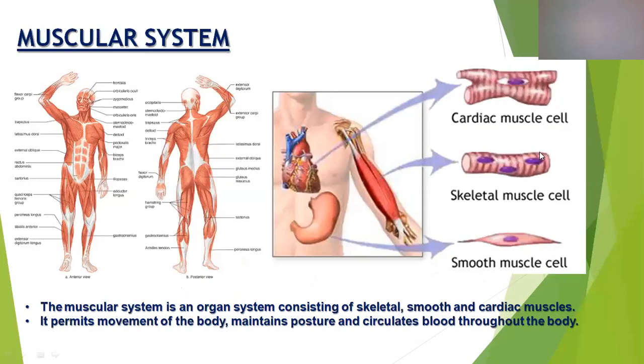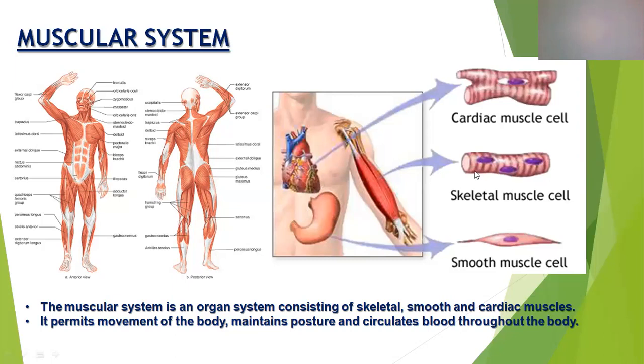See here, skeletal muscle means a long skeletal muscle fiber. Skeletal muscle is made up of numerous fibers. Each muscle fiber is a long cylindrical tube with elongated nuclei towards the periphery. Not only that, it shows alternating dark and light bands. Here we can see a dark band, then a light band, then another dark band, then a light band. Like that it has dark and light bands, or striations.